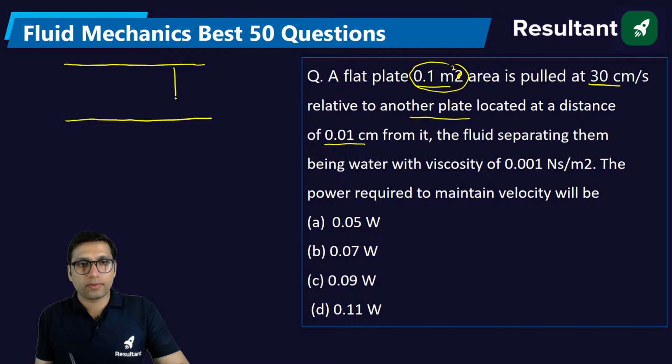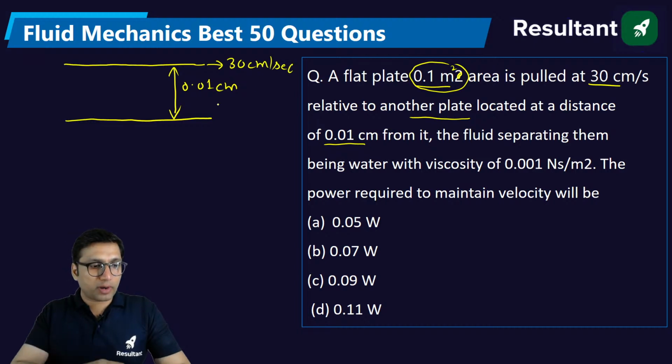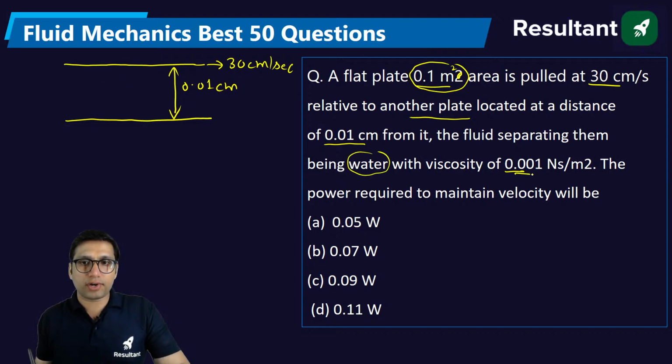The distance between these two plates is 0.01 centimeter, and let's say the upper plate is moving at a velocity of 30 centimeter per second relative to the lower plate, and between these two plates the fluid is water with viscosity of 0.001 Newton second per meter square.